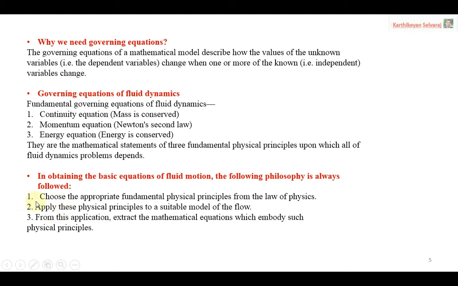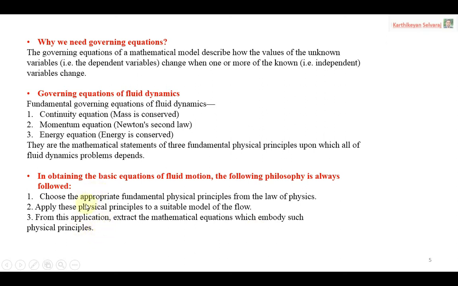When you are solving problems, you need to follow these three steps, which are very essential. In obtaining the basic equations of fluid motion, the following philosophy is always followed. The first step: choose the appropriate fundamental physical principle from the laws of physics. The second step: apply this physical principle to a suitable model of the flow. The third step: from this application, extract the mathematical equations which embody such physical principles.